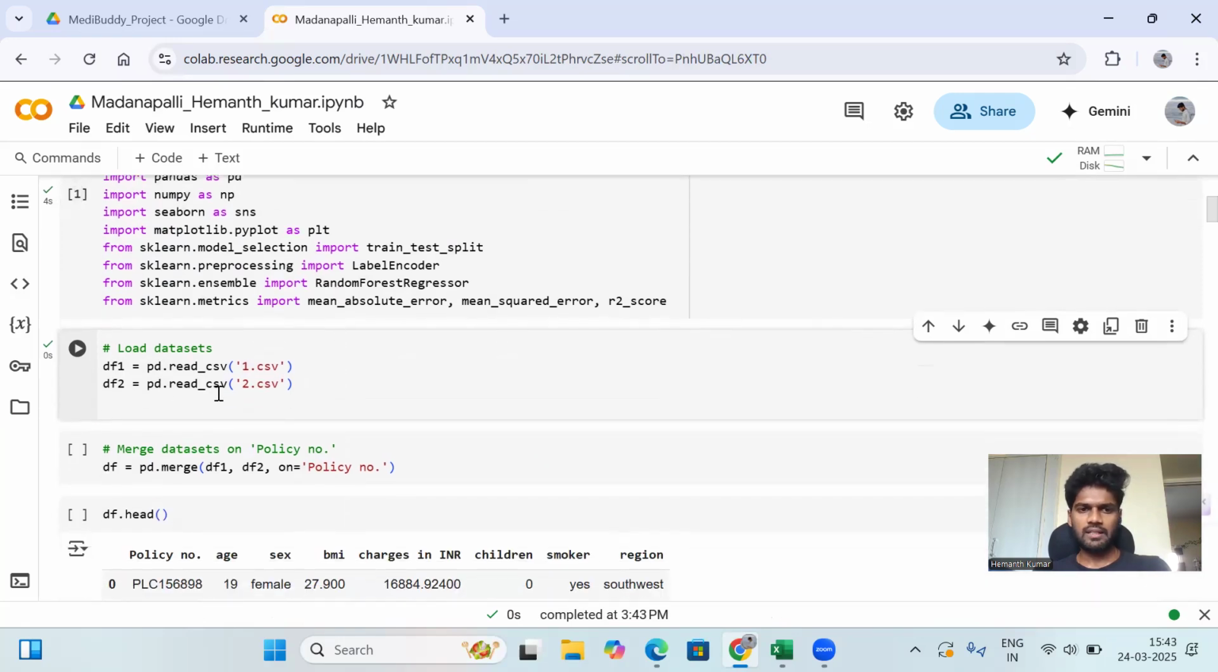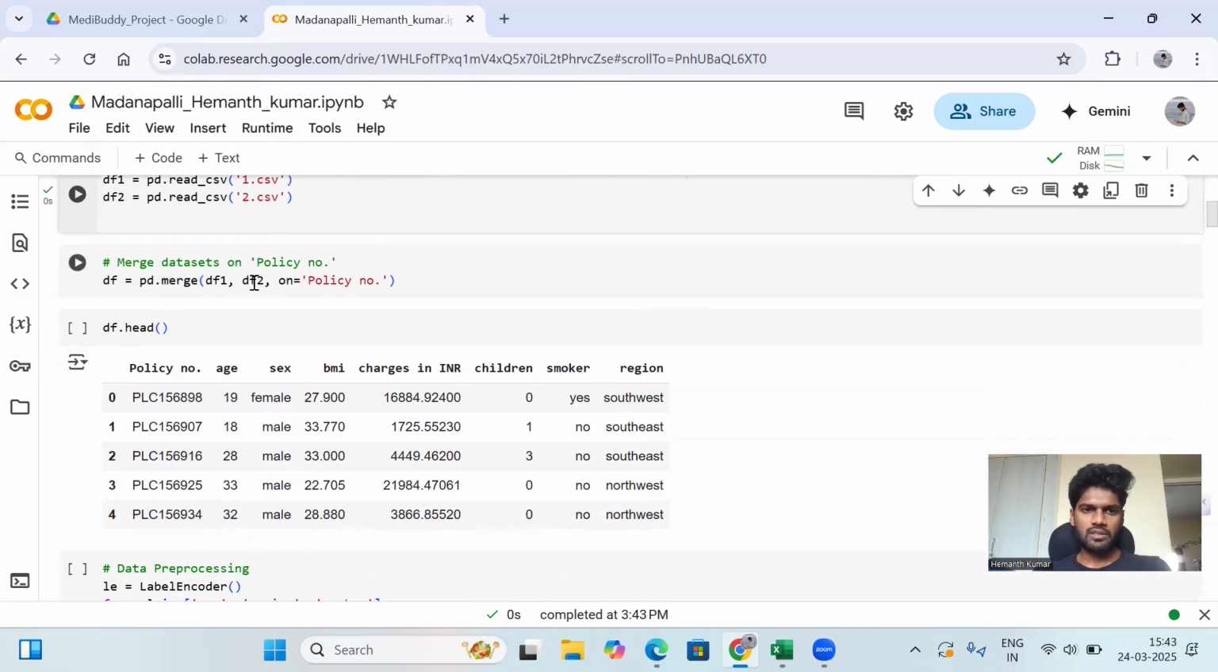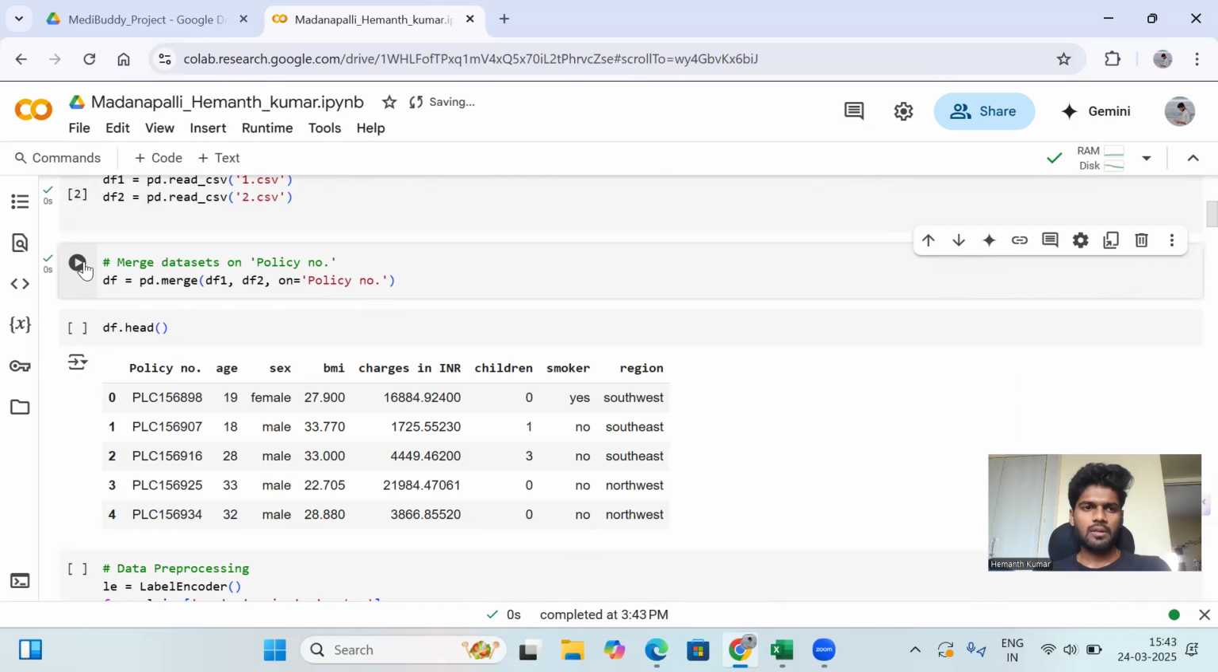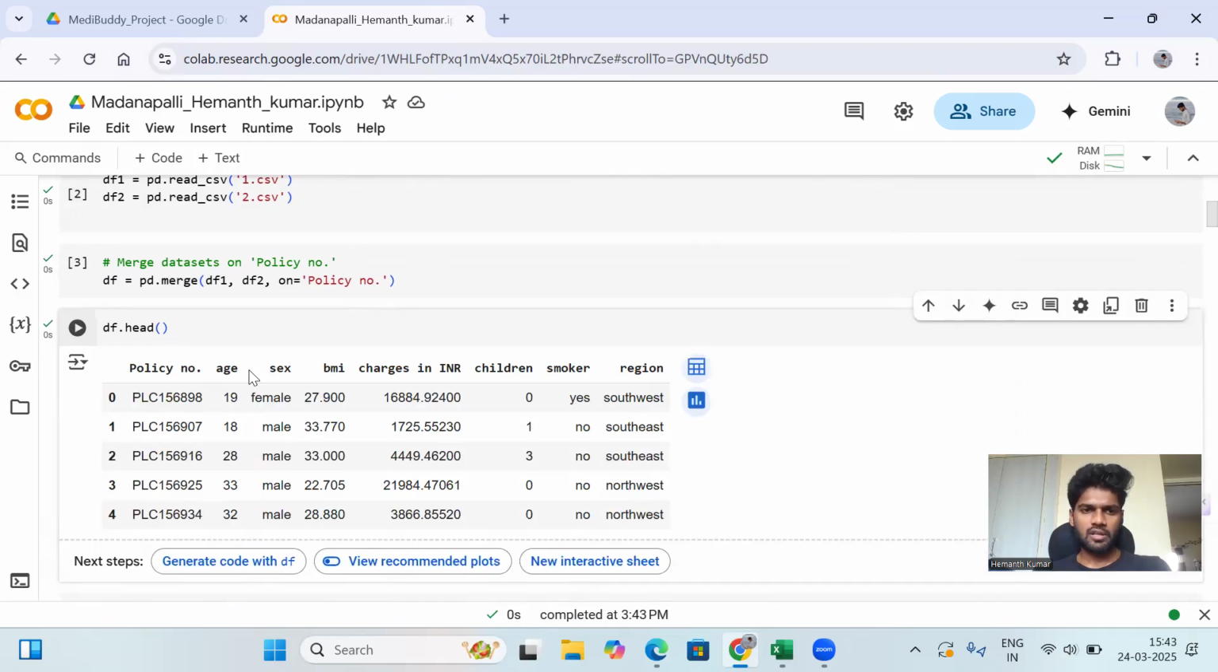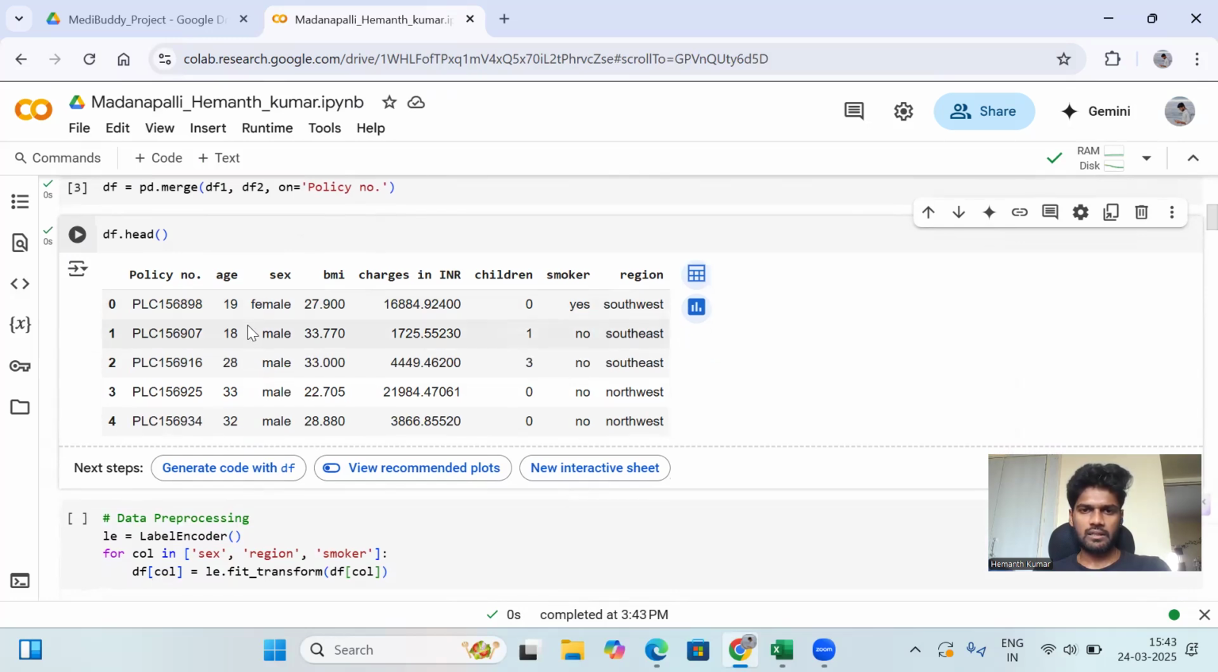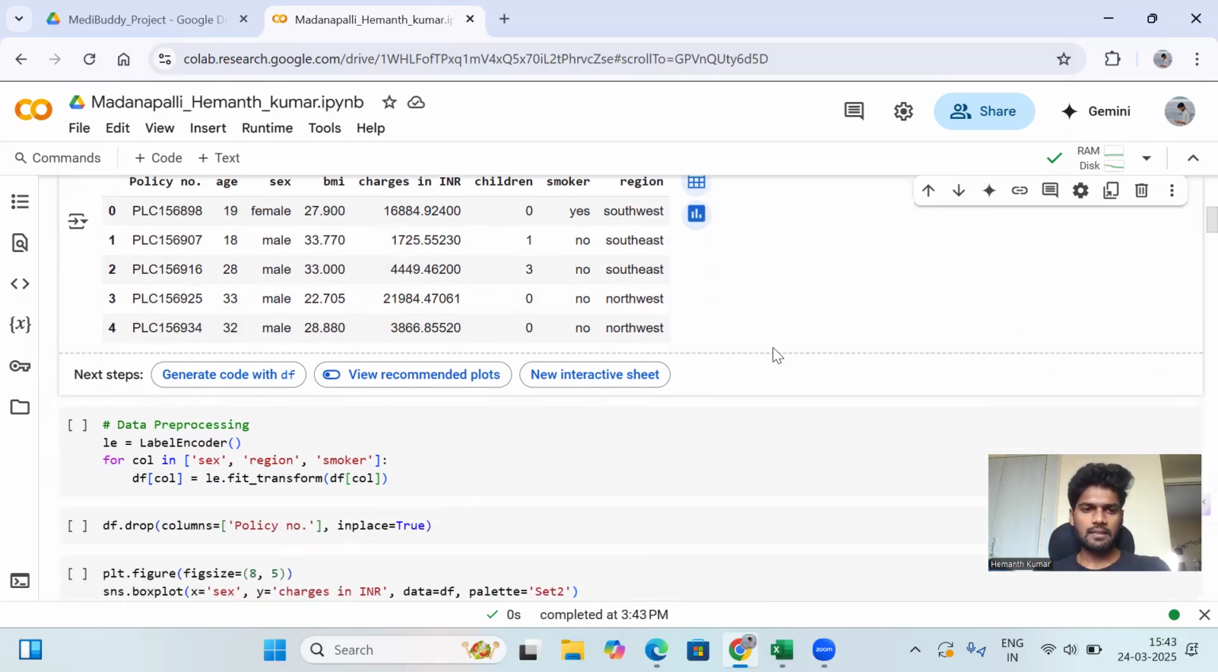This code mainly refers to the datasets. I already told you that I renamed my files as 1.csv and 2.csv. Then the execution is done. Then I'm merging both datasets using the policy number. Then it is executed. Then I'm cross-checking the data, to see what data is the same in both datasets. These are the five records which are common in both files.